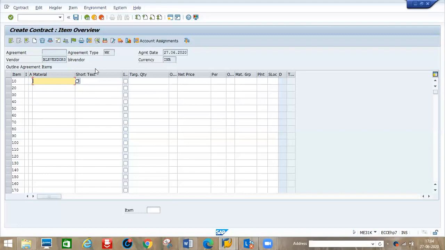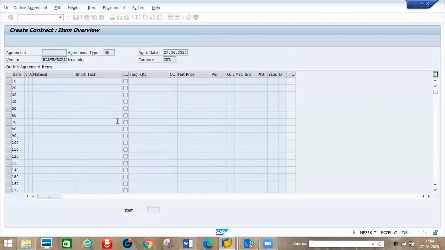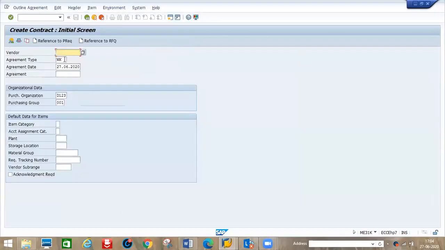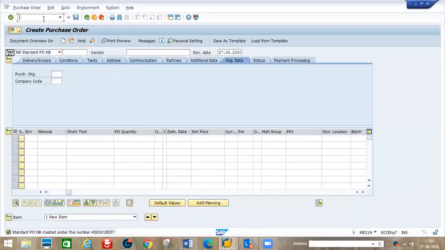It is the same thing here; there is no difference for creation. MK, WK, everything is the same. Only the document type needs to be changed, that's it. Otherwise, how to create in MK is the same process in WK. If you go for DC also, same thing. Now we'll see reference to PR and RFQ. First I will create one PR, and with reference to the PR we will create one agreement. For example, now I will create one